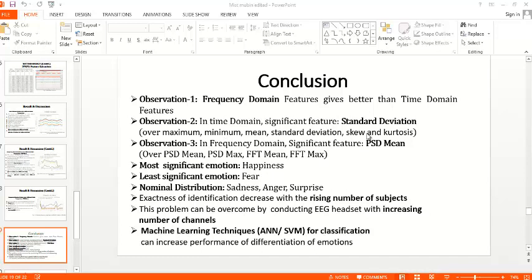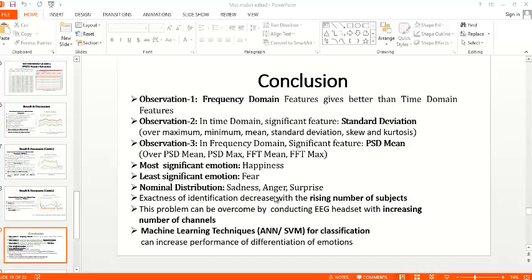The most significant feature for emotion detection is PSD mean over A50 and PSD max. We can also conclude that the most significant condition using all the effective features from time and frequency domain is happiness. The least significant emotion is fear. That is, we cannot identify fear across different trials. It is not stable over different trials, but happiness is stable. The nominal distribution is sadness, anger, and surprise. They cannot be identified easily; they are neither stable nor unstable.